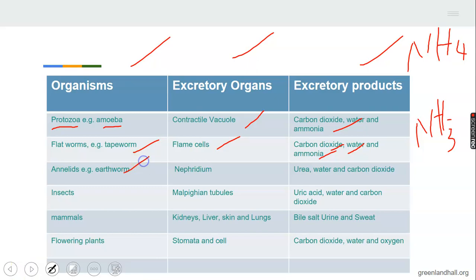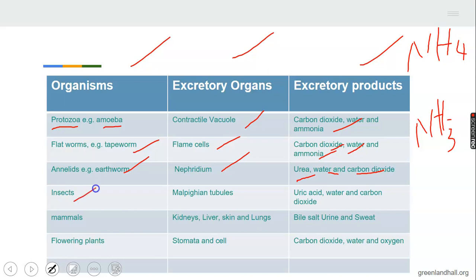Example, our earthworm. The organ of excretion in earthworm is nephridium. What do I say? Nephridium. And the products of excretion are urea, water, and carbon dioxide. Now, these organs of excretion are technical terms that must be spelled correctly. In biology, once the spelling of a technical term is not correct, there is no pity. So you learn to spell all those terms very well.